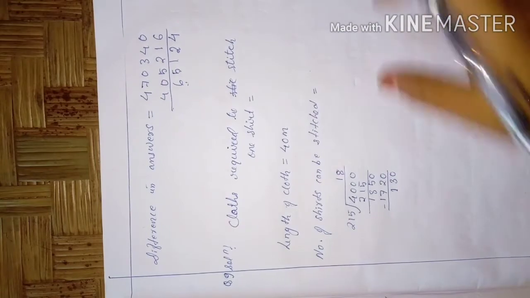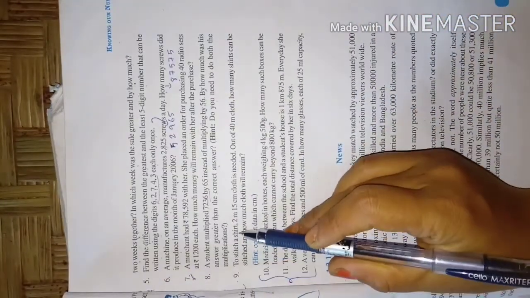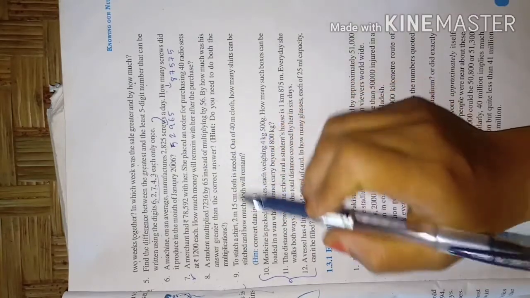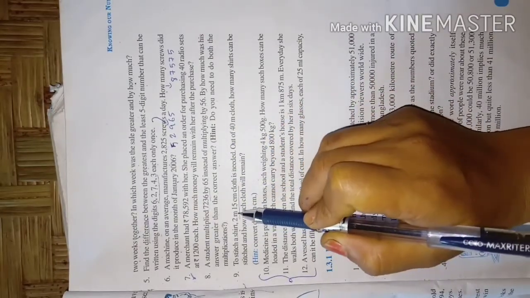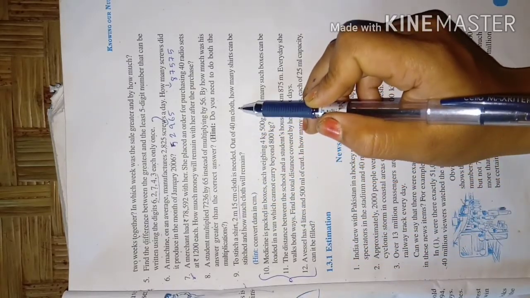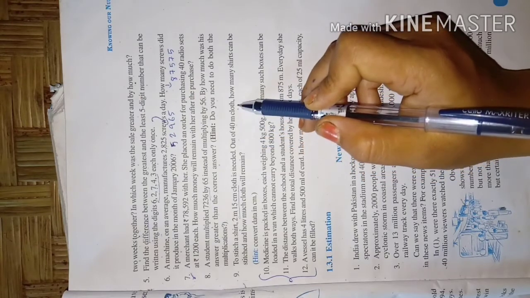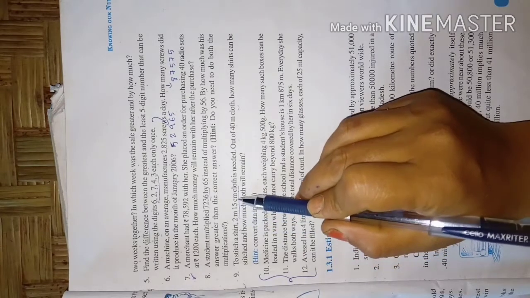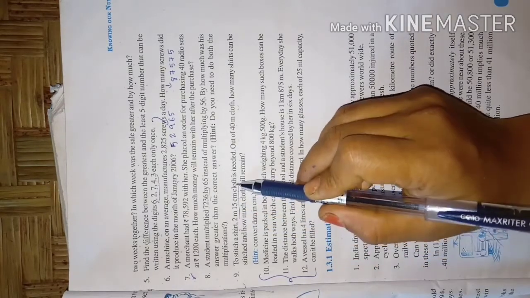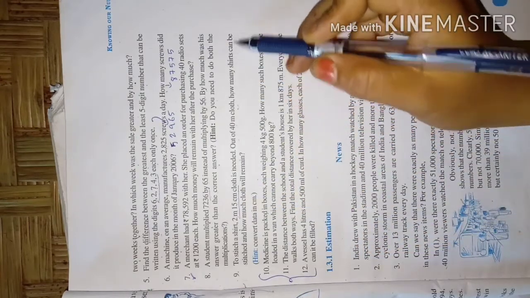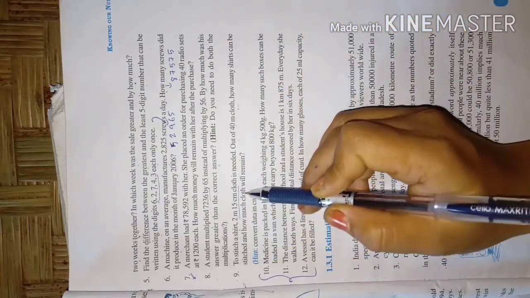Now next question. To stitch a shirt, 2 meter 15 centimeter cloth is needed. For one shirt, it needs how much cloth? 2 meter 15 centimeter. Suppose you have 40 meter cloth and you want to stitch a shirt, but for one shirt it requires 2 meter 15 centimeter. एक शर्ट का कितना क्लॉथ चाहिए? 2 meter 15 centimeter चाहिए हमें. So how many shirts can be stitched and how much cloth will remain?